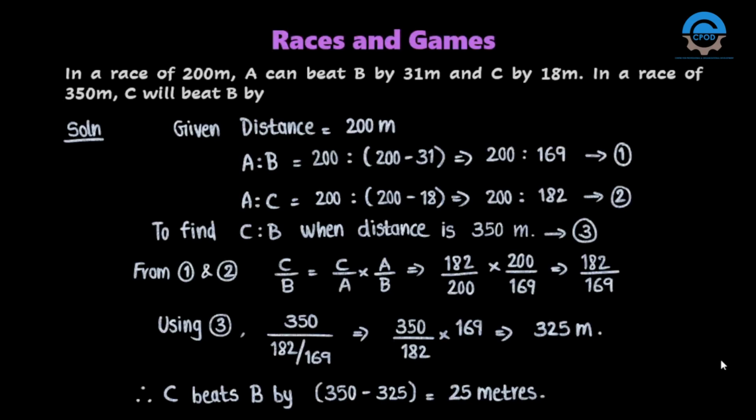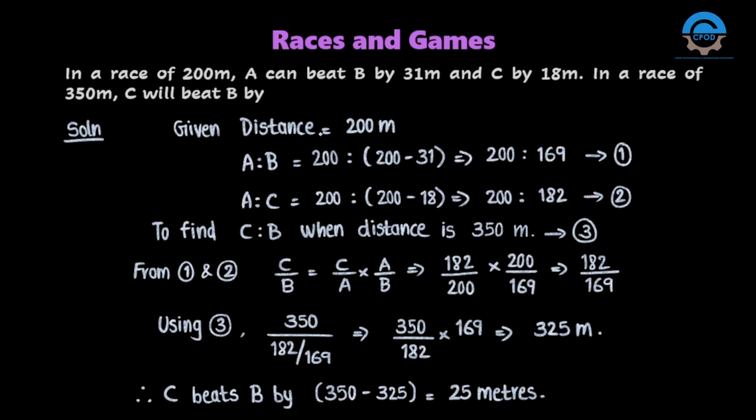Here in this problem, it is a race of 200 meters, where A can beat B by 31 meters and C by 18 meters. So in a race of 350 meters, C will beat B by how much distance? So here we have data for 200 meters, but we need to find C will beat B by what distance in a race of 350 meters.